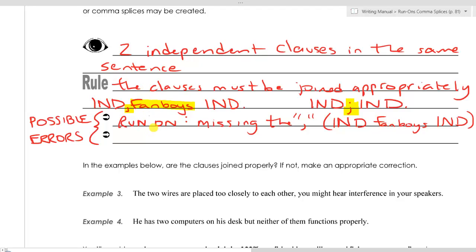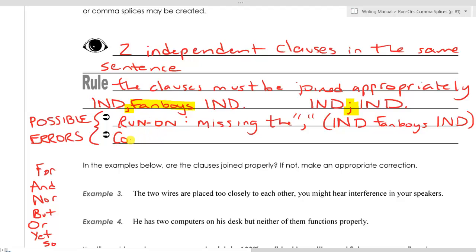By the way, the fanboys, you should know if you have done the conjunctions rule, but the fanboys are, if you want to list them here: for, and, nor, but, or, yet, so. Those are the fanboys conjunctions. So if we only have a fanboys between two independent clauses, we have what is known as a run-on. We need that comma, we need that punctuation there.